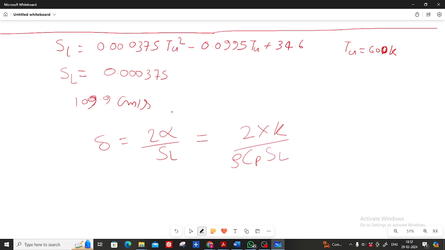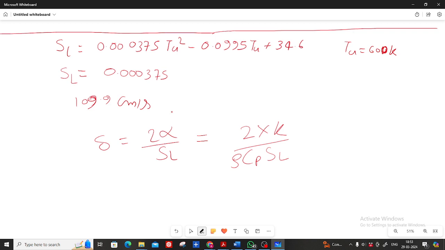Rho we can calculate from the equation of state. From where will you get thermal conductivity and Cp? Sir, we have to calculate at the mean temperature from the air data.